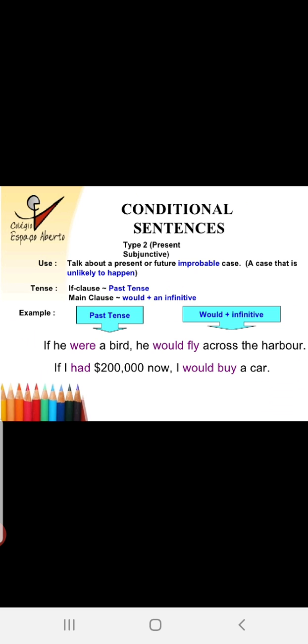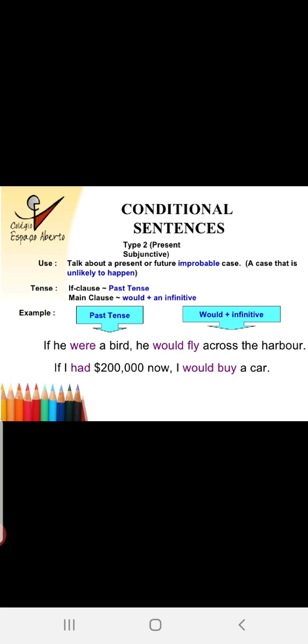If I had $200,000 now, I would buy a car. Now I don't have that much money. So if I had, what would I do? I would buy a car. I would buy a car. Understood? This is conditional sentences.